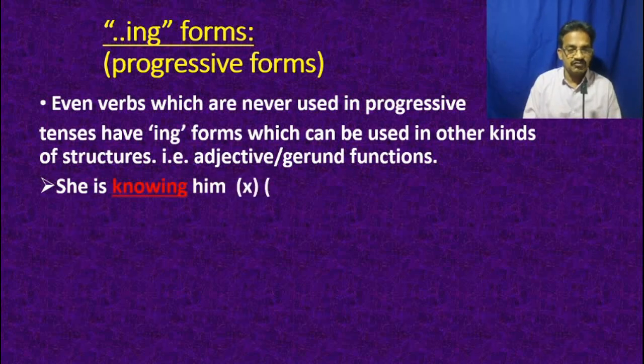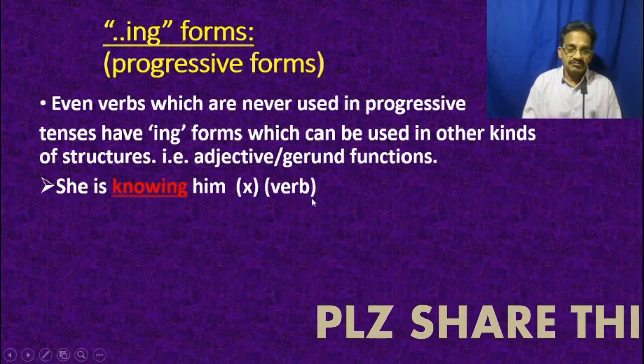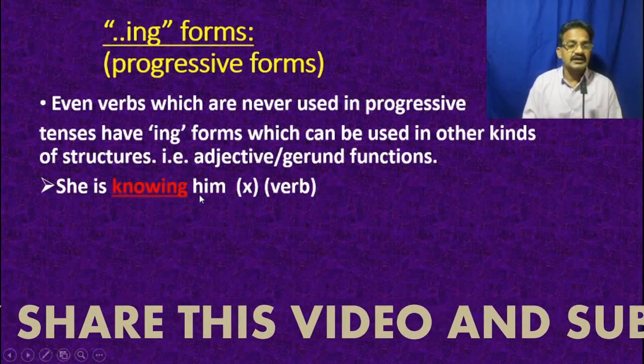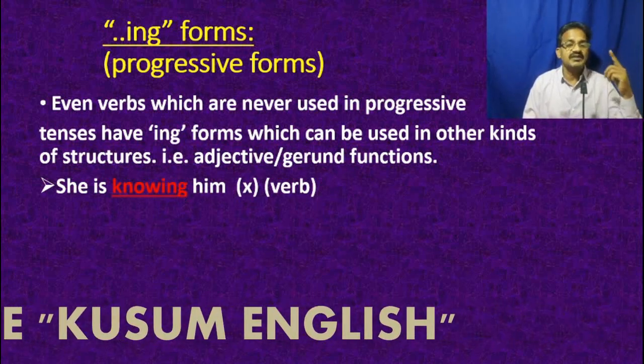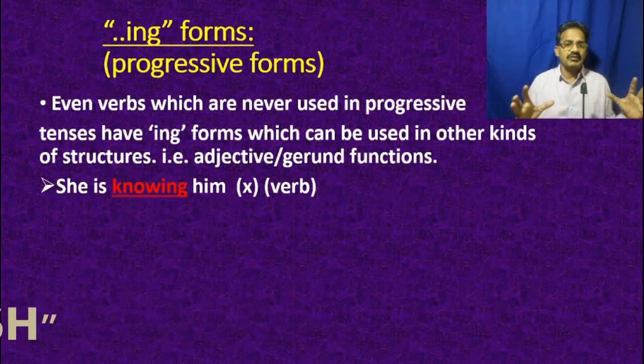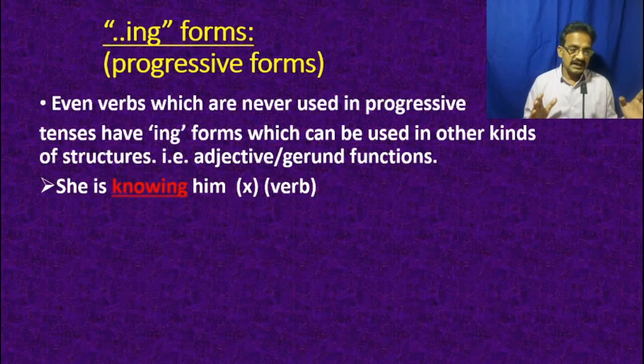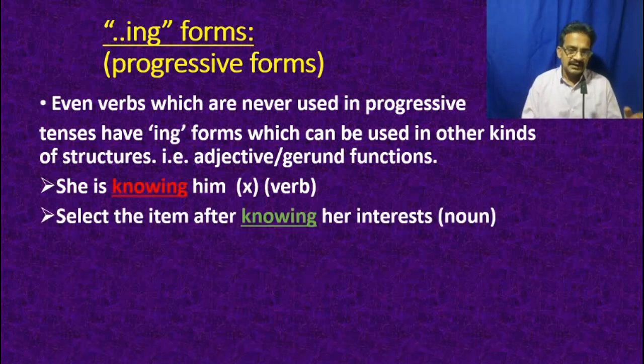When you observe this sentence, she is knowing him, you can understand that it is wrong to say, because know is a mental perception and has no involvement of action, and there is no progress of action. It does not happen over multiple courses of time, so it cannot be expressed in a progressive sentence, whereas knowing is used here as a noun, a gerund.